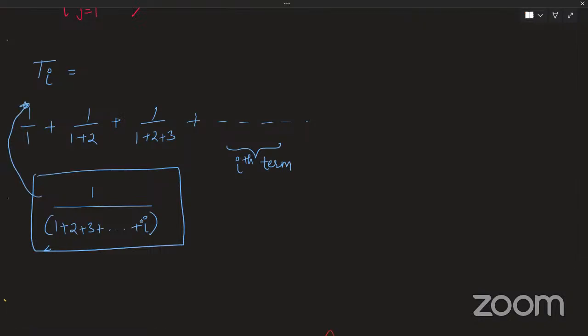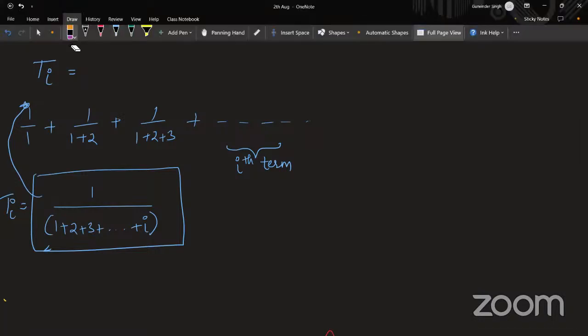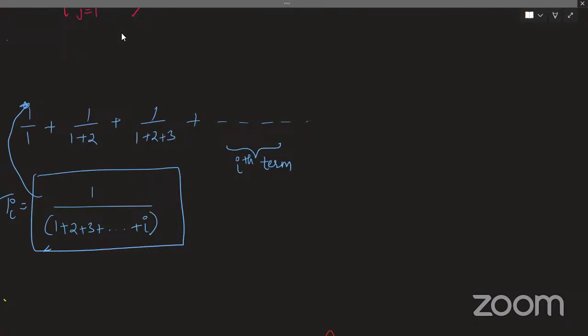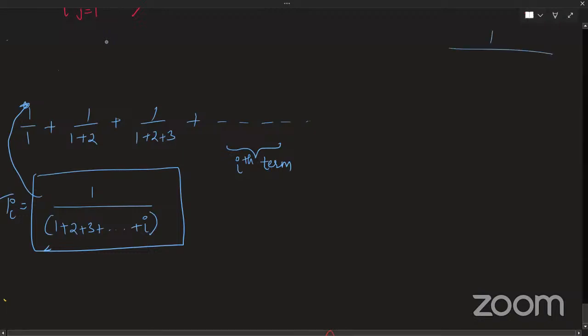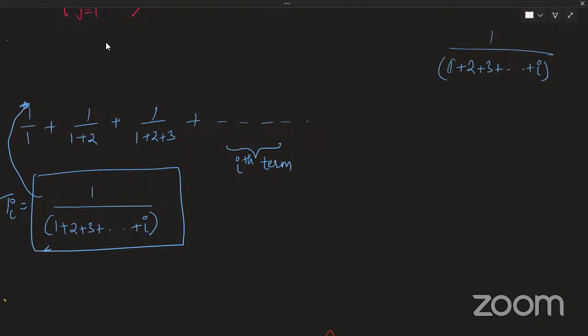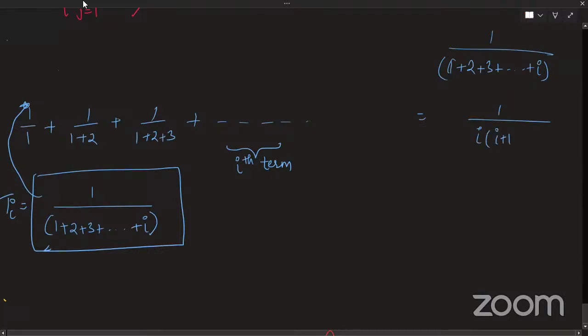This is into my ith term, i into i plus 1 by 2. ए, गलत. It is 1 by, see, just look at it. 1 by 1 plus 2 plus 3, so on up to i. Yes, sir. 1 by i into i plus 1 by 2. Correct. So in other words, my ith term is 2 by i into i plus 1.